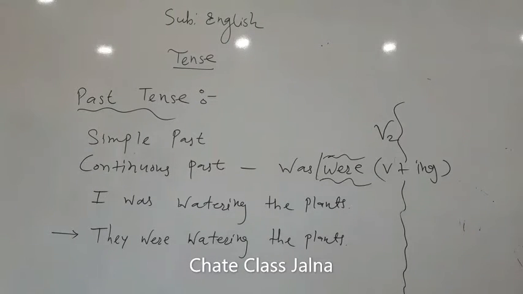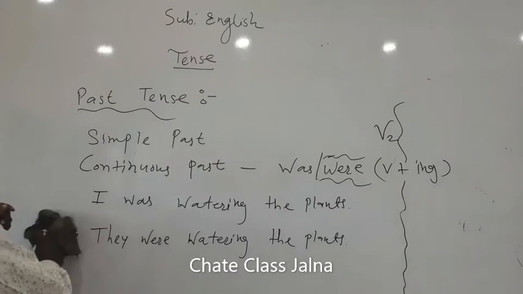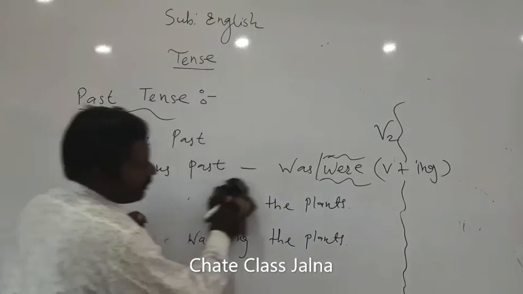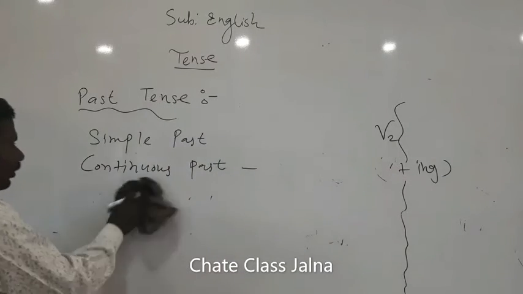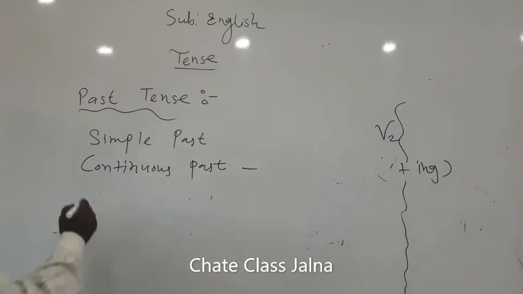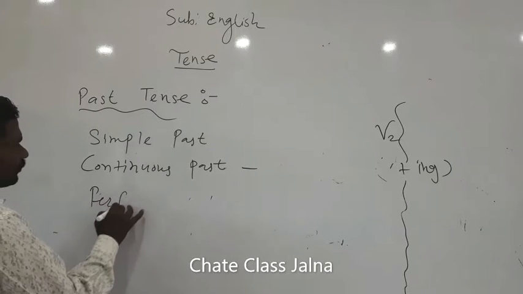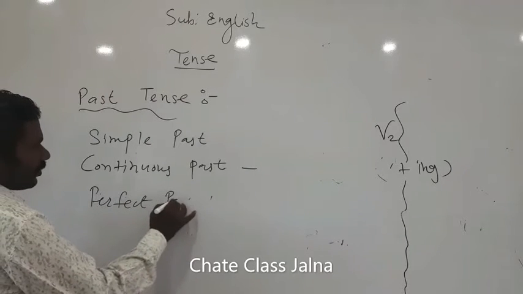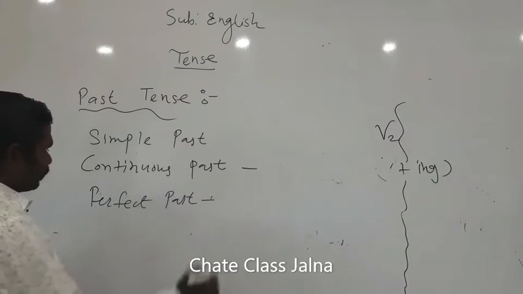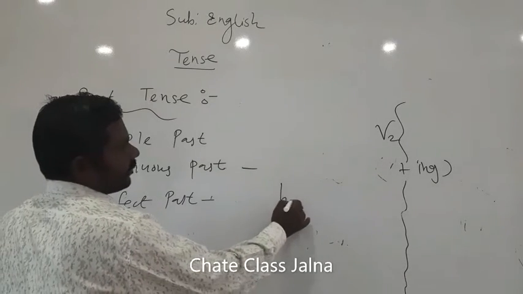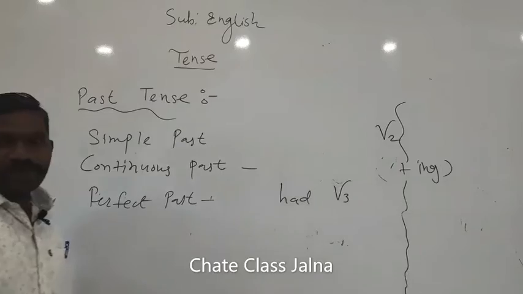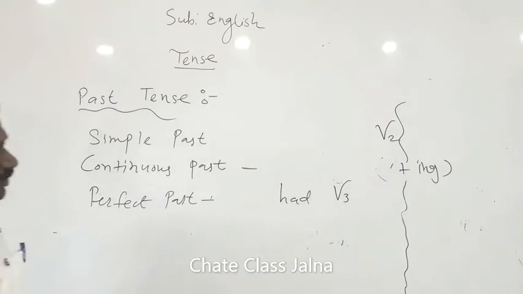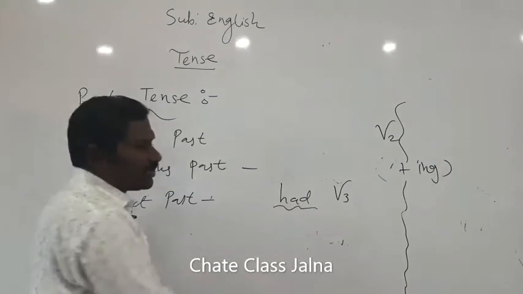The third one is perfect past, in which we simply use had and the verb's third form. So how are the sentences formed using this had?